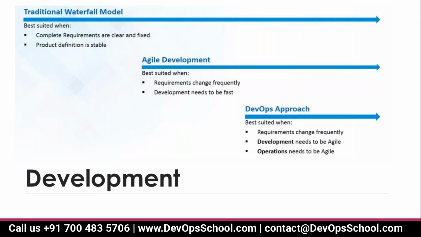Now, clear? Any doubt? Whenever you face the interview, they will ask why we have to adopt the DevOps approach. You have to always justify your answer with the business loss, correct, Arun? Because you guys have almost 10 years of experience. And also, here 4 types of people are working together: business analyst, tester, developer, and operations team. Clear? Any doubt? Clear.